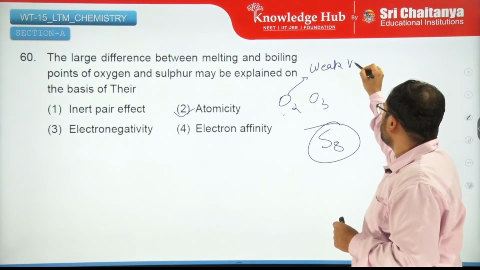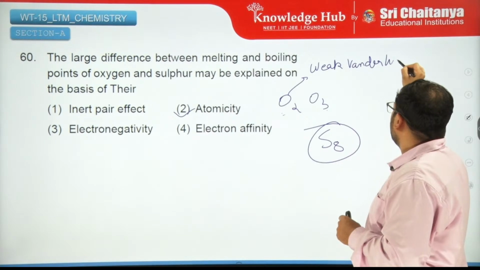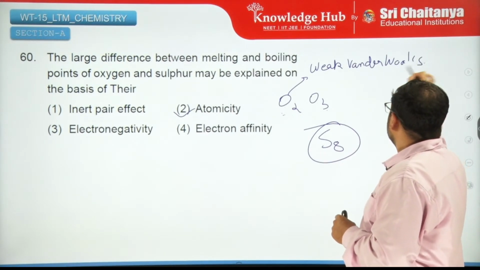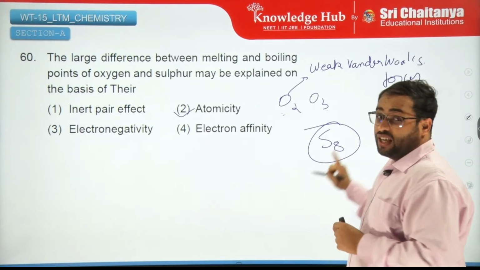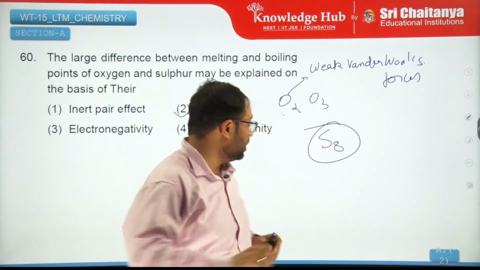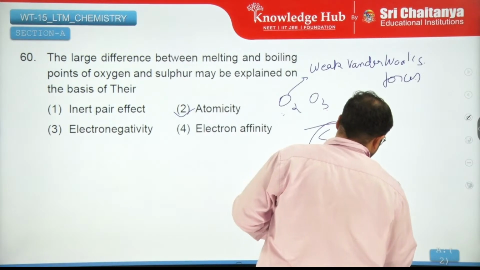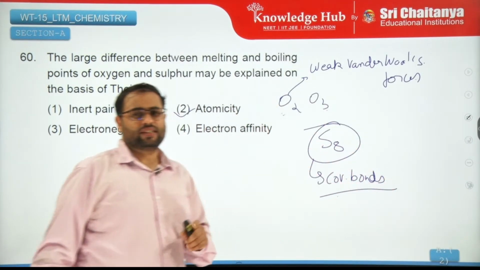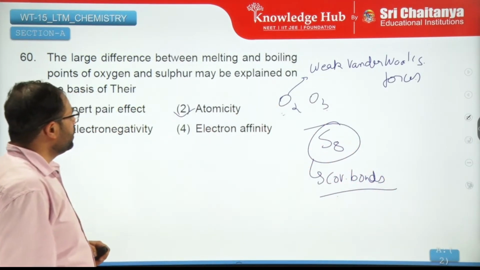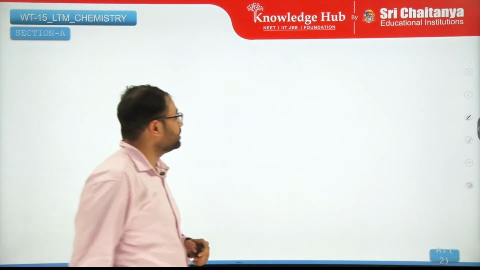Sulfur, on the other hand, you're breaking up covalent bonds. So yes, it has a higher melting point. So atomicity does explain this.